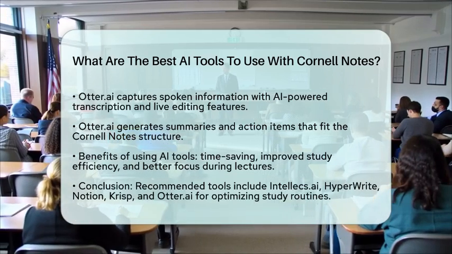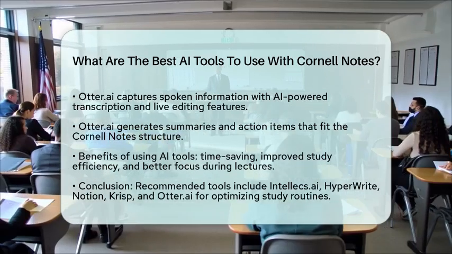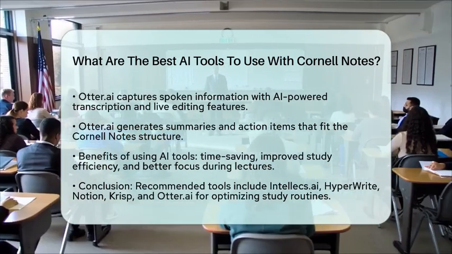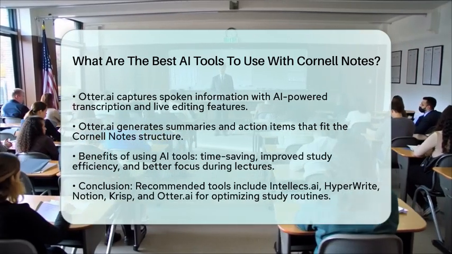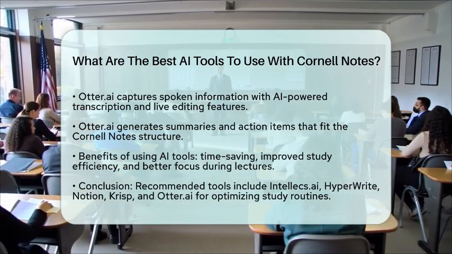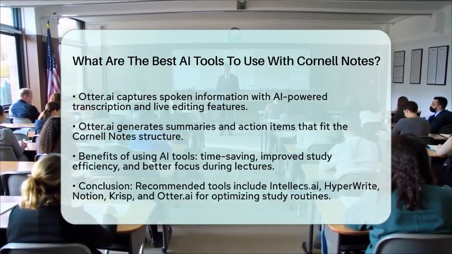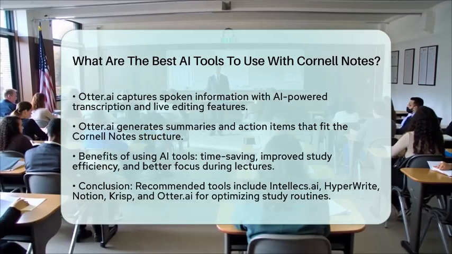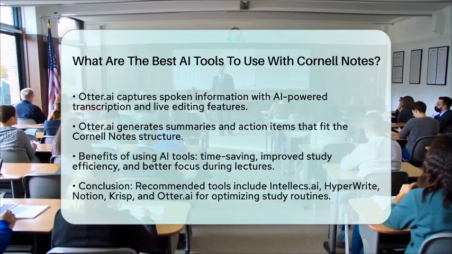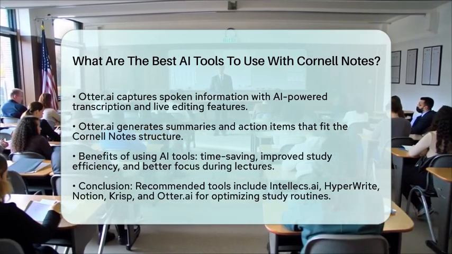In summary, the best AI tools to use with Cornell Notes are those that help with automatic formatting, generate study questions or flashcards, provide accurate transcriptions, and support efficient review. Intellecs.ai, HyperWrite's Cornell Notes Assistant, Notion, Krisp, and Otter.ai each offer unique features that align well with the Cornell method, helping you optimize your study routine.